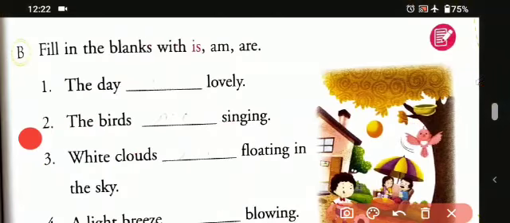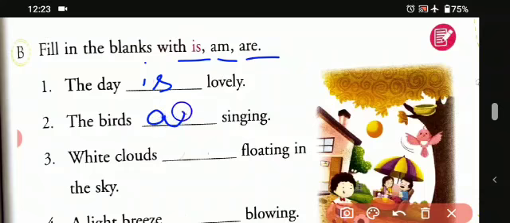Fill in the blank with is, am and are. Okay students, so let's begin with it. The day is lovely. Is lovely. Second one, the birds are singing. So that is the plural one, so we'll be using are singing. Okay. White clouds are floating in the sky. So what are floating?